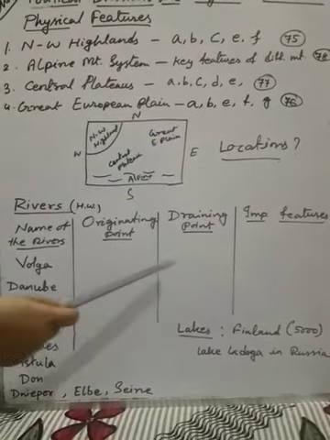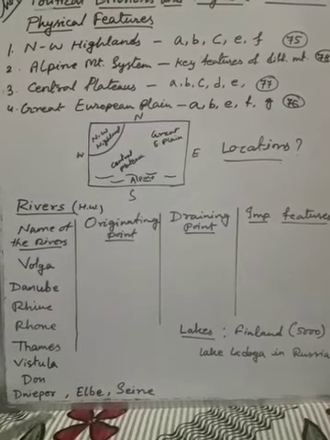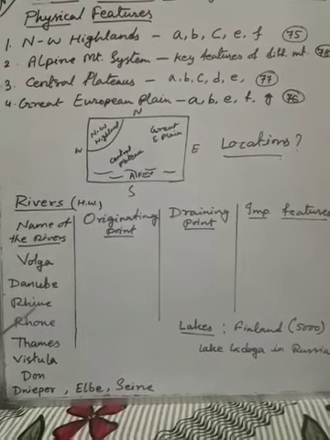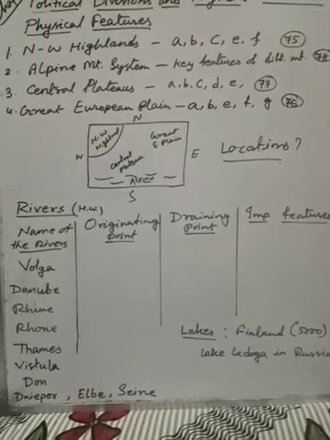Originating and draining points are a must. Once again I say, if you get it from the text, good. If you don't get it, then find it out from the map given on page 74.